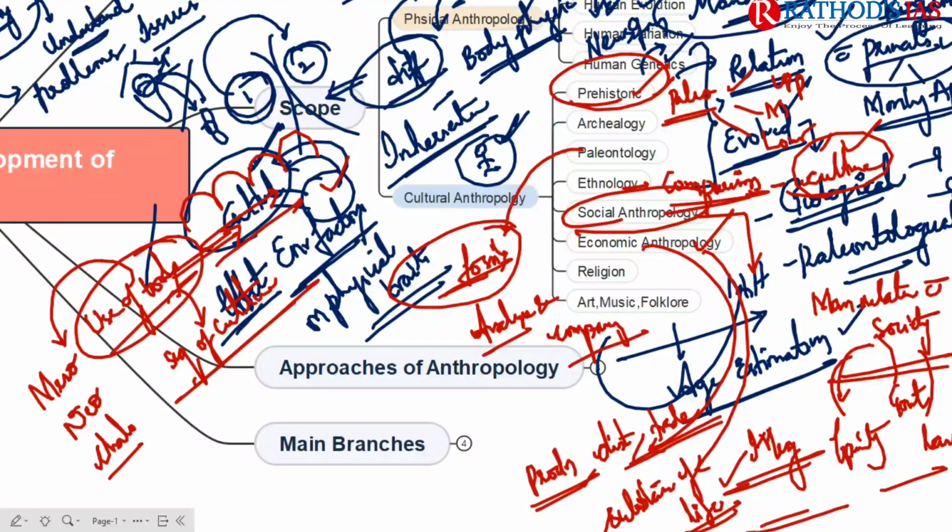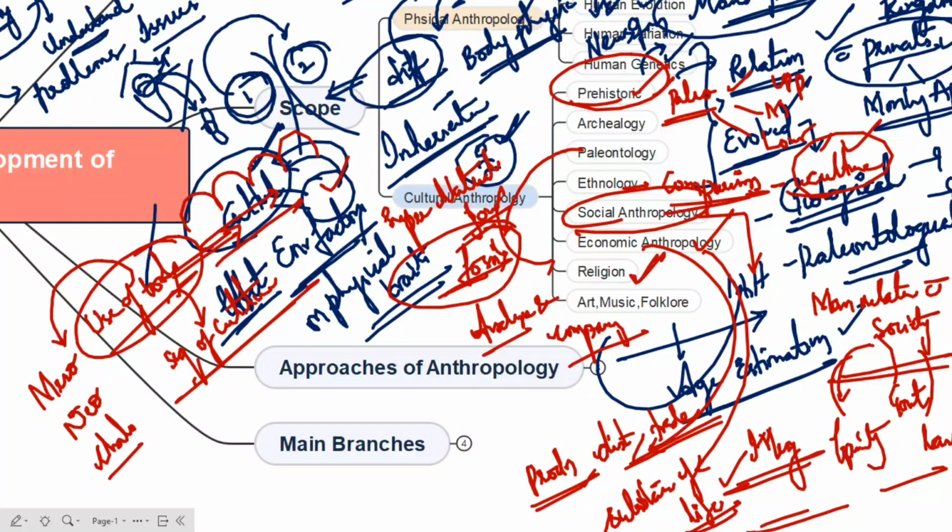And the next one here is religion. Yes, religion plays an important role in society. As you all know, man has a good relationship with supernatural power. So why are we focusing on religion? Why does man believe in a god? Because of some questions for which there is no answer. For example, why does the sun rise in the east? What is the reason for the existence of God? What is the reason for the existence of the moon? Why do we get sunlight only in the morning but not at night?